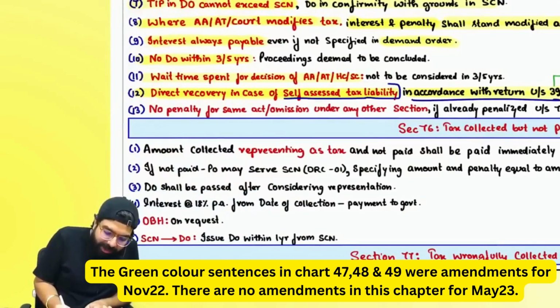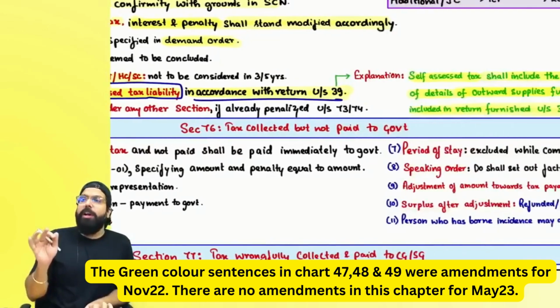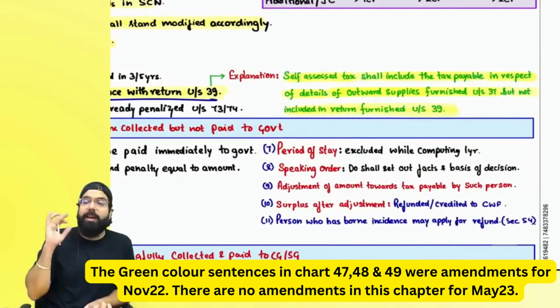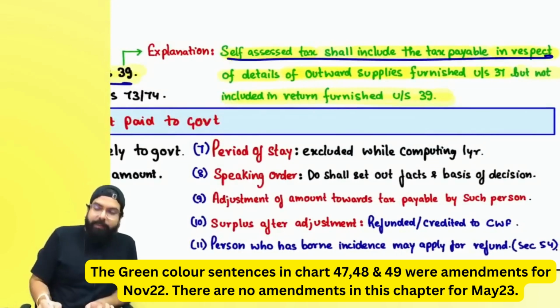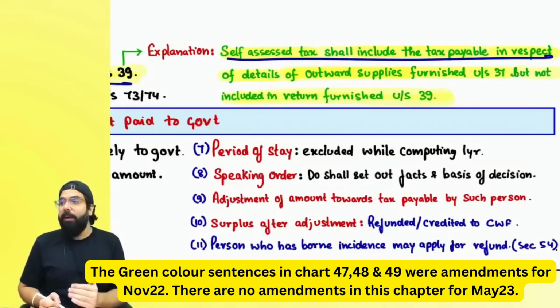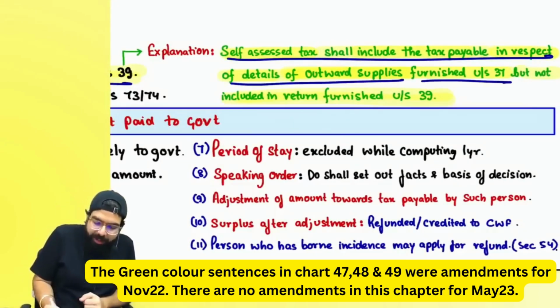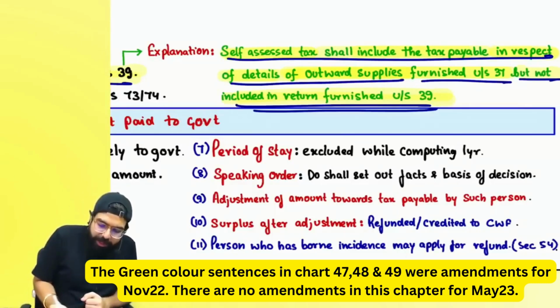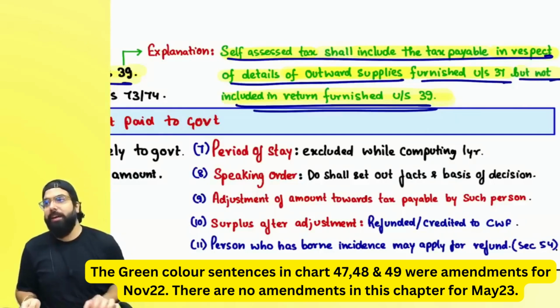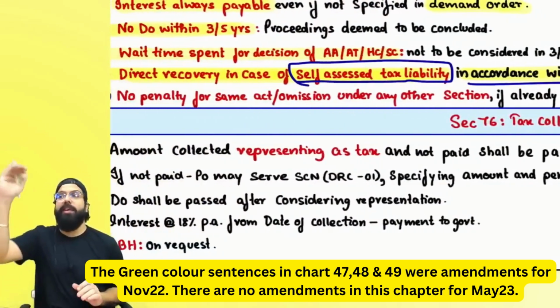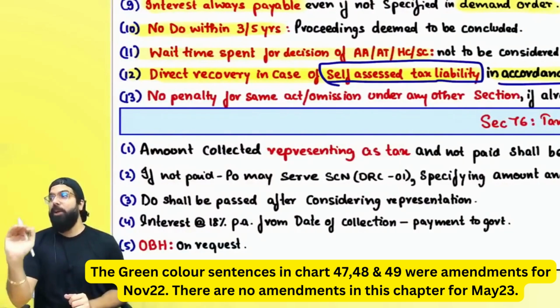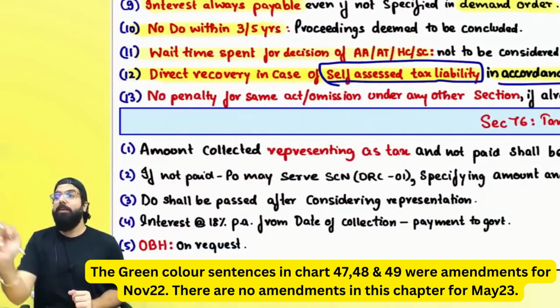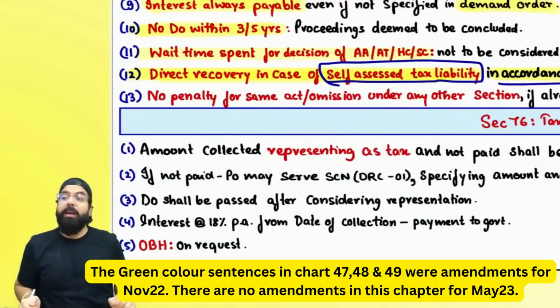And for self-assessed tax liability, the amendment has told what you mean by self-assessed liability. Self-assessed liability means the tax payable in respect of supplies which you have mentioned in your GSTR1 or IFF but not included in the return under section 39. Right, everyone? So whatever you have shown in your GSTR1 has to be paid when you are filing your GSTR3B. Otherwise, they will say self-assessed tax not paid and direct recovery can be done.